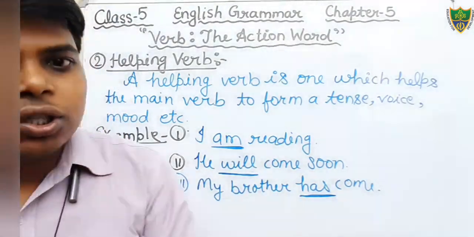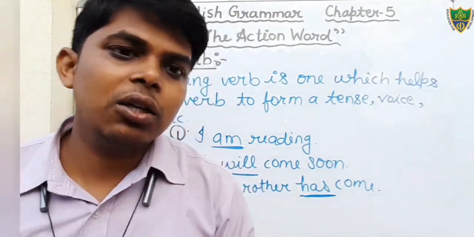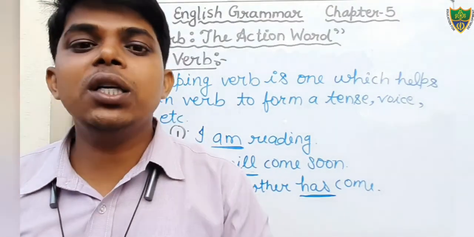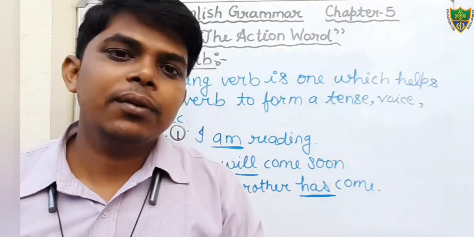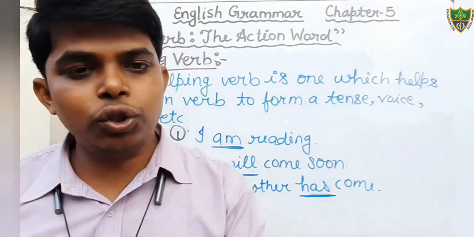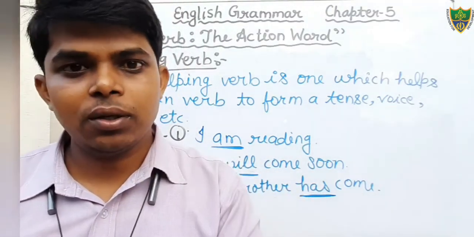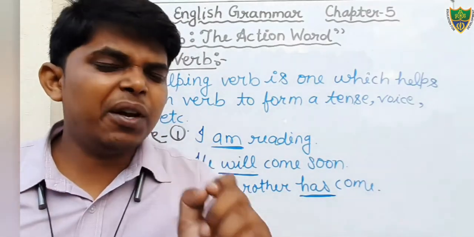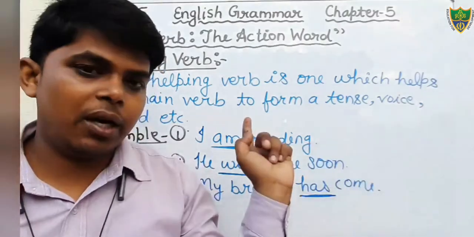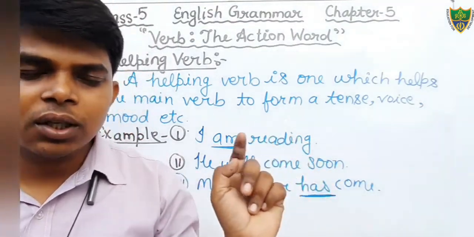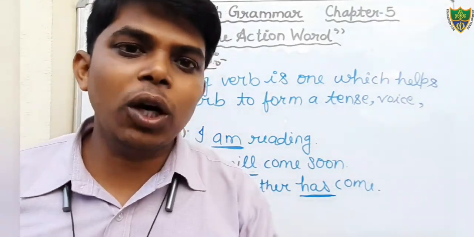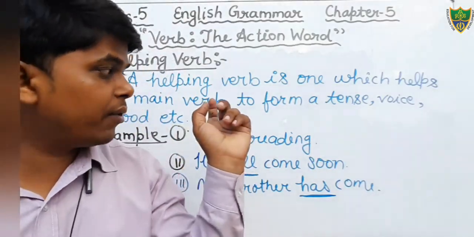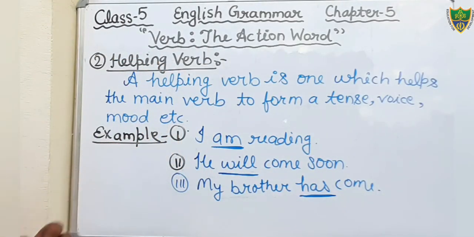Okay students, so this is all about the helping verbs. There are two kinds of verb, main verb and helping verb. Main verb can be used without helping verb, but helping verb cannot be used without main verb. Okay, so today we have read the definition of verb and kinds of verb. There are two kinds, main verb and helping verb. Okay students, and we have read what is main verb and what is helping verb.